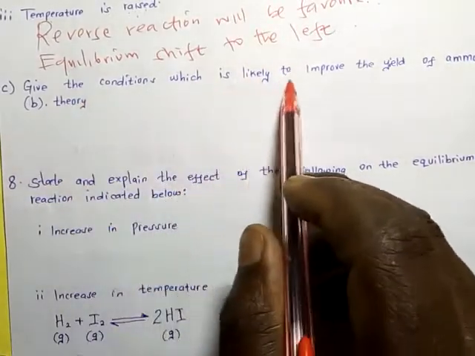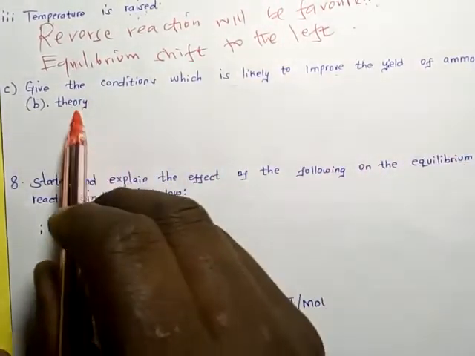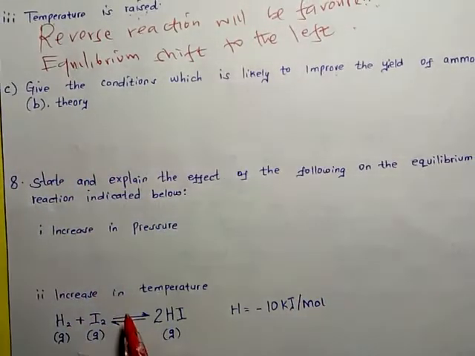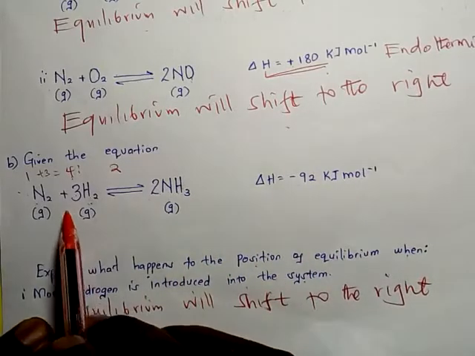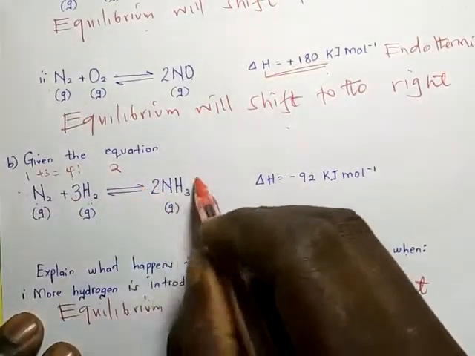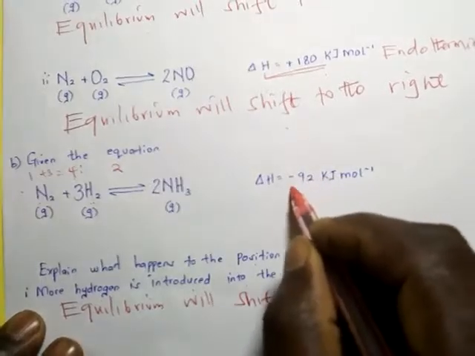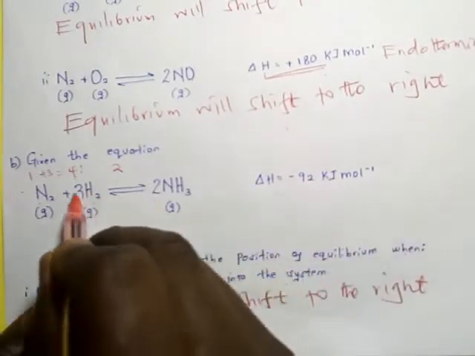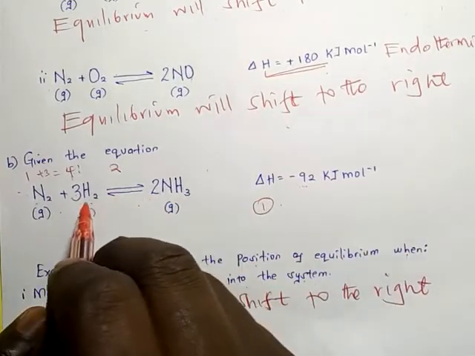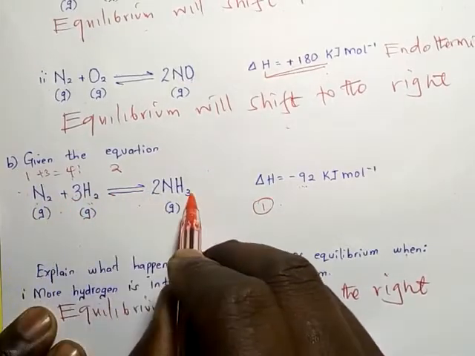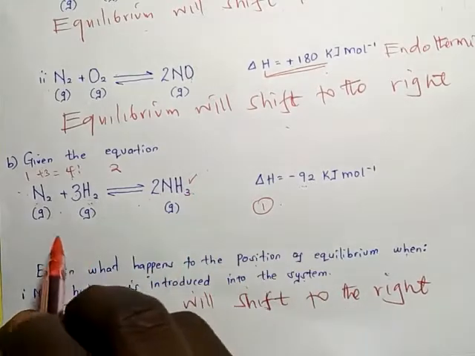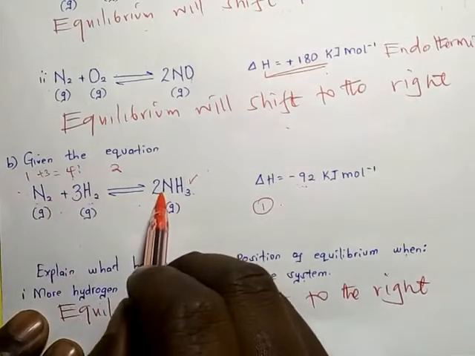Give the conditions which are likely to improve the yield of ammonia. So what would happen when pressure is increased, temperature is reduced? How would we improve the yield, the production of ammonia here? First, because the reaction is exothermic, we need to reduce the temperature. Number one condition is to decrease the temperature. When you decrease the temperature, you will favor the forward reaction and more ammonia is going to be produced. Number two is you increase pressure.